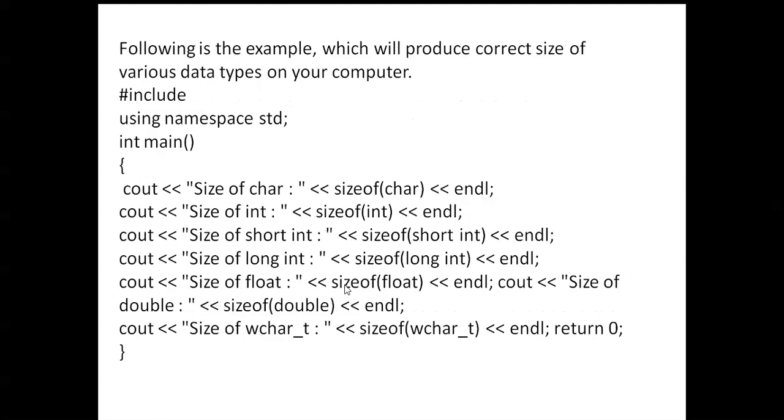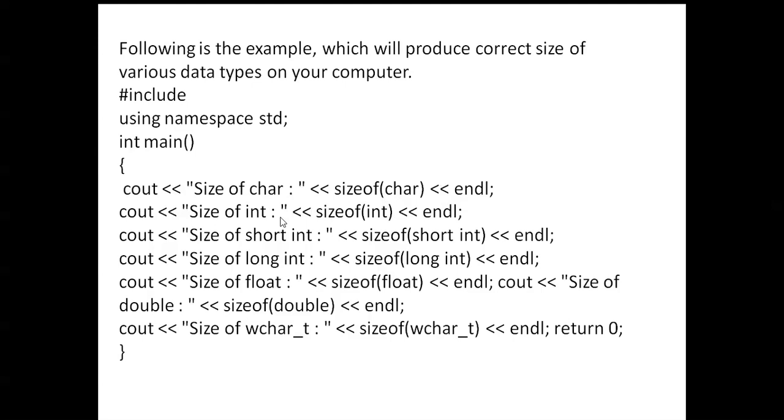Next, the following example will produce the correct size of various data types on your computer. Hash include, here you can write iostream.h. Next, int main function, cout size of char. By using this statement you can find out the size of character. Next, size of int: what is the size of an integer variable?